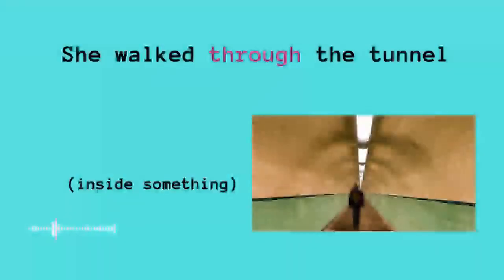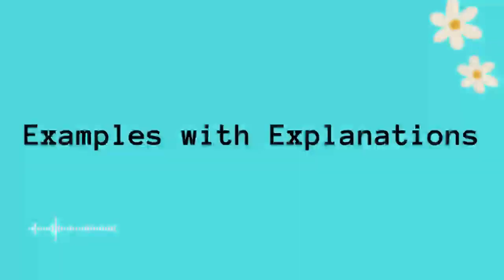She walked through the tunnel. Why are we using through? Because the tunnel is inside of something. So when the place is inside of something and it is not an open area, in this case we need to use through. Now what we need to do is look at plenty of examples with their explanations to help you understand the differences between them easily, and then we will go through some sentences using across and through to help you see the differences quite clearly. Alright, let's have a look.